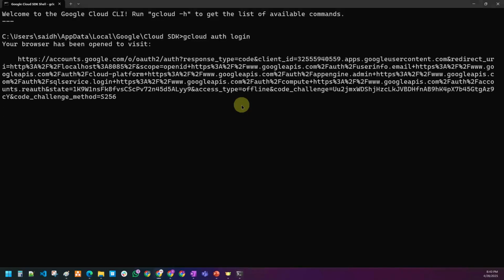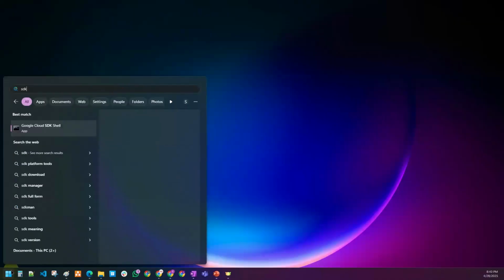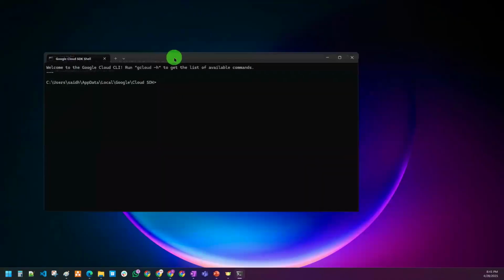1 minute, guys. Sorry, it has not opened properly. Just open SDK like this, and the SDK will be opened like this.